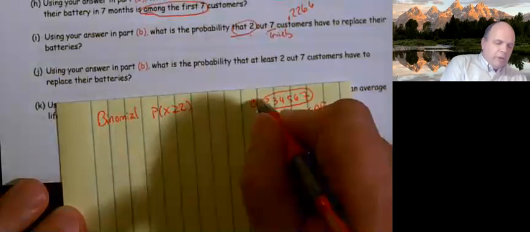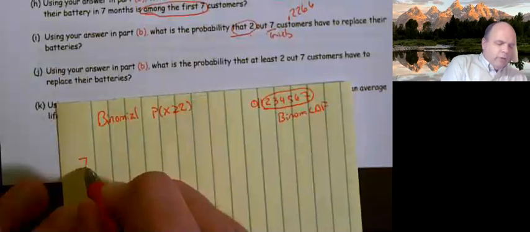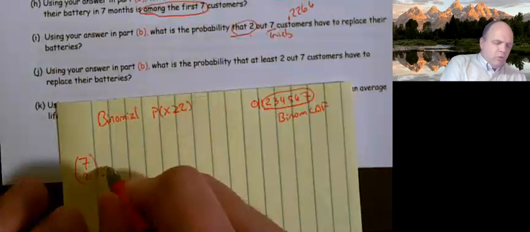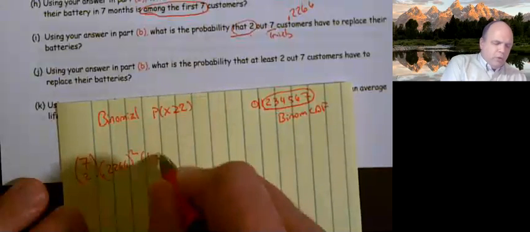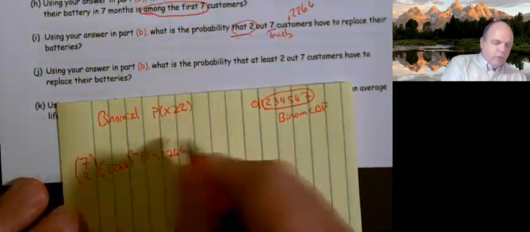So 7 choose 2, times 0.2266 squared, times 1 minus 0.2266 to the 5th, since 7 minus 2 is 5.